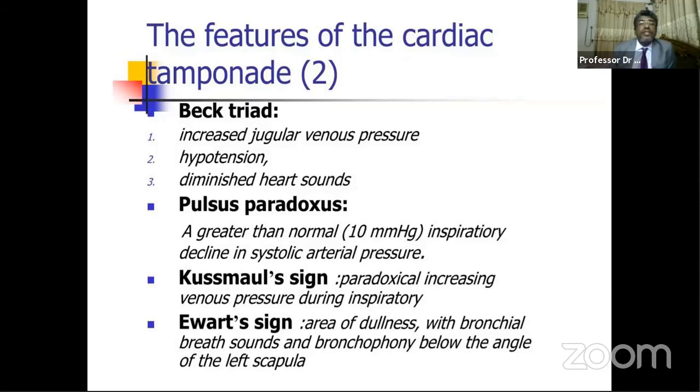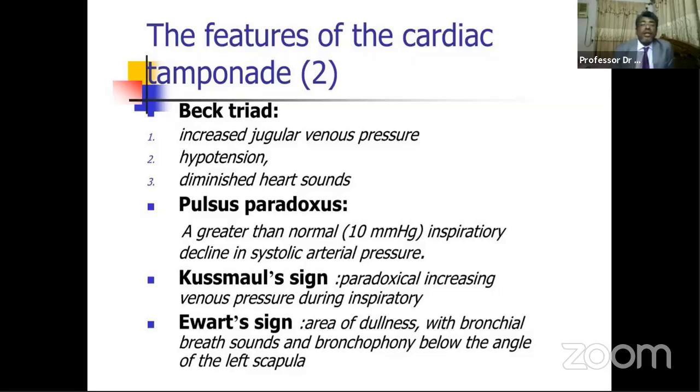This is increased jugular venous pressure, hypotension, and diminished heart sounds. And the patient also may have pulsus paradoxus. What is pulsus paradoxus? Normally a fall of up to 10 millimeters of mercury in systolic arterial pressure with inspiration is possible, but if it is more than 10 millimeters of mercury with inspiration, that is called pulsus paradoxus. Kussmaul sign. What is Kussmaul sign? Paradoxical increase in venous pressure during inspiration, and you may find an area of dullness with bronchial breath sounds and bronchophony below the angle of the left scapula.